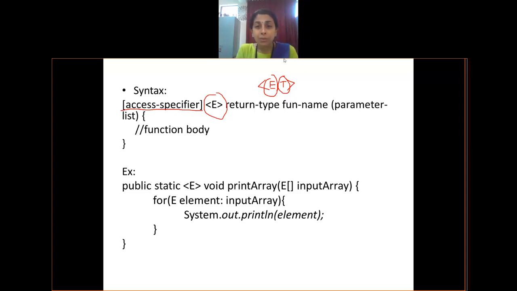Okay, let me read out. I think Prarthana has written one message to me. If we make a class generic, we need not make the methods inside generic. They will become generic automatically. She has a question like this: if I make a generic class, does it mean that the methods contained inside the generic class also become generic methods? Obviously they will become. But there is an added advantage for the generics.